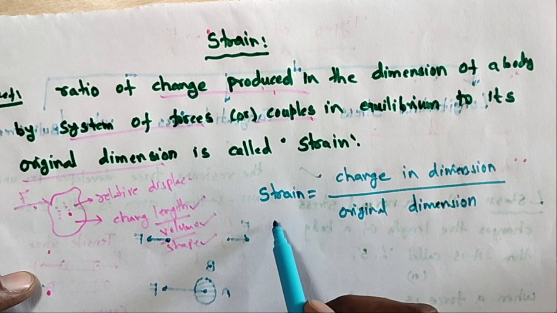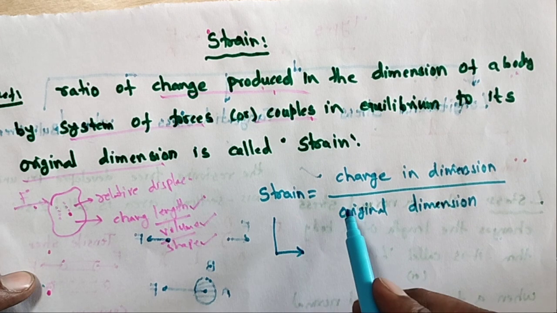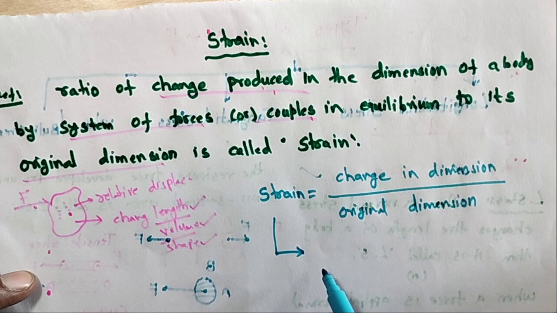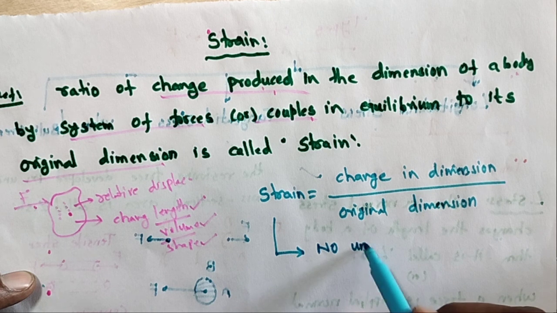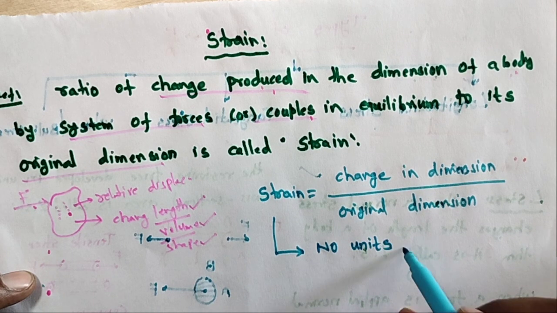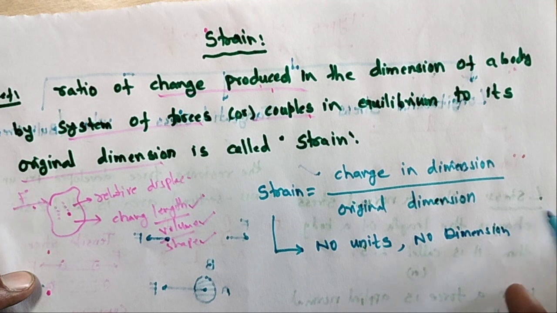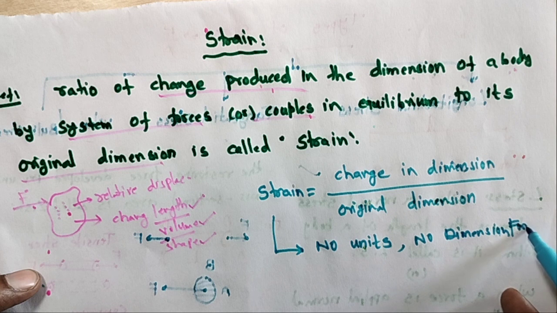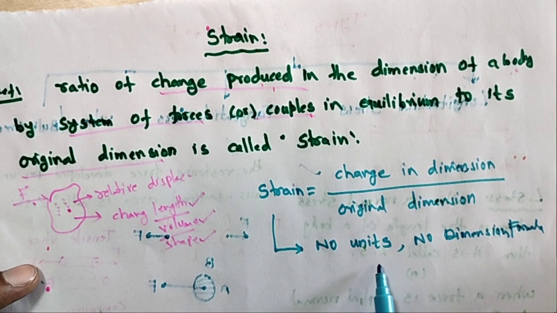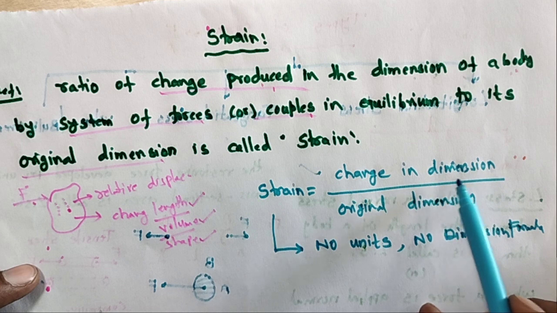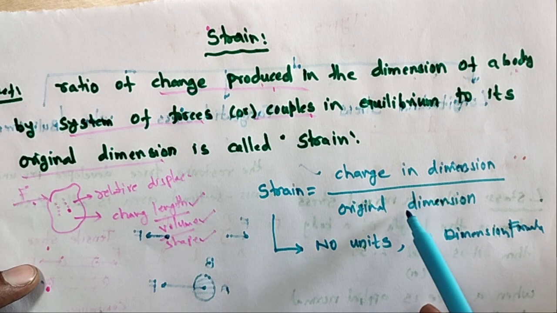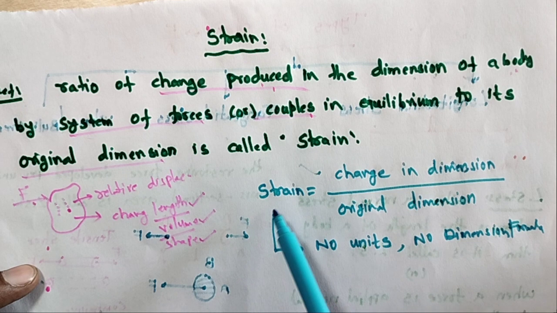So what are the units and the dimensional formula of strain? Strain has no units. Strain has no dimensional formula either; it is dimensionless. There are no units and no dimensions, because the change in dimension and the original dimension have the same units, and the same units cancel. So strain is only the change in dimension by the original dimension.